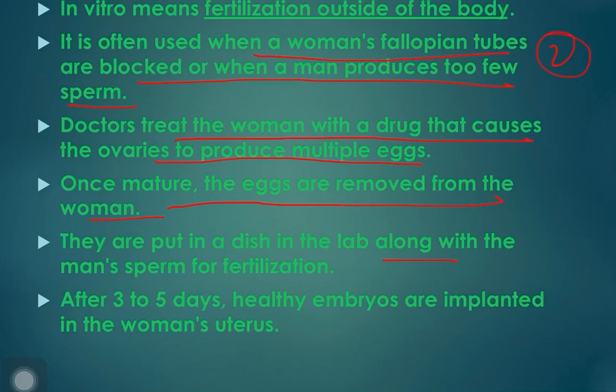Next is zygote intrafallopian transfer. Now this ZIFT or tubal embryo transfer is similar to IVF. In this, fertilization occurs in the laboratory, then the very young embryo is transferred to the fallopian tube instead of the uterus. So the basic difference is there. We are transferring the zygote in the fallopian tube instead of the uterus and letting the zygote travel by itself towards the uterus. This is the ZIFT.